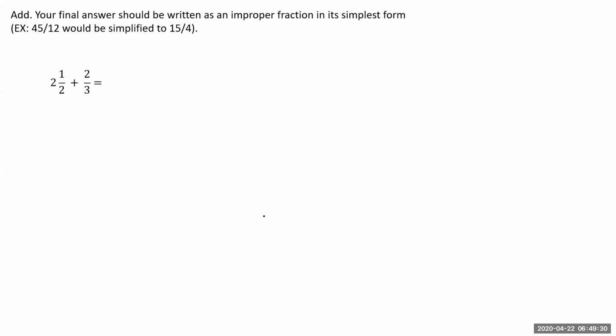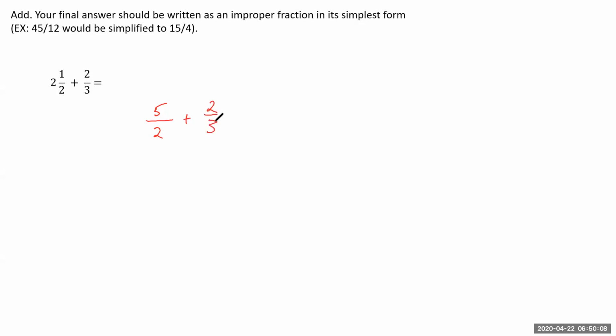Okay, in our next problem here, this is where we're getting into adding and subtracting our fractions. So the first thing that we would need to do in this problem is convert this mixed number, 2 and 1/2, into some improper fraction. So if you remember, we multiply the denominator by the whole number out front and then add it to the top, put it all over this denominator. So 2 times 2 is 4, plus 1 is 5. We're putting that over 2, 5 over 2. And then that's added to 2/3.